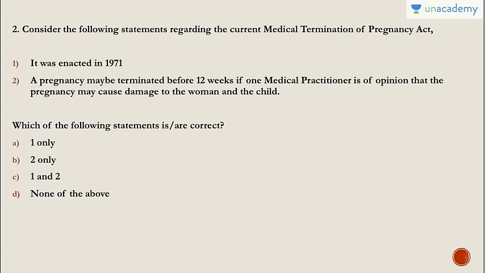Question number 2. Consider the following statements regarding the current MTP. MTP means Medical Termination of Pregnancy Act. It was enacted in 1971. A pregnancy may be terminated before 12 weeks if one medical practitioner is of the opinion that the pregnancy may cause damage to the woman and child. Like, I have been a doctor, we were told this act inside out. Both of them are absolutely correct. Answer is 1 and 2.